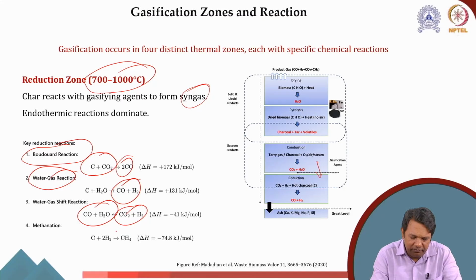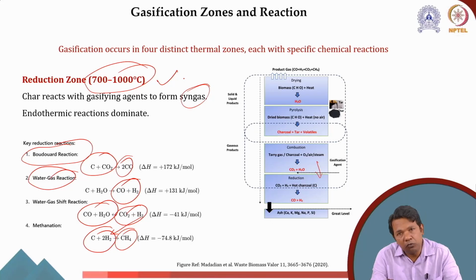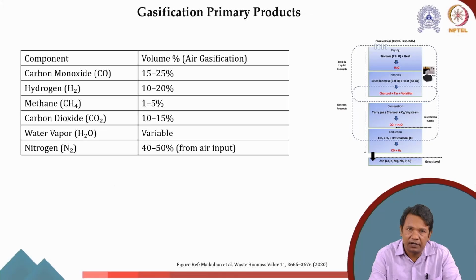And then the methanation reaction, where carbon reacts with H2 to form methane. These are all reactions which happen in the reduction zone. So in our gasification reactor, one of the most important zones is the reduction zone, where most of the desired reactions happen to get the combustible products.